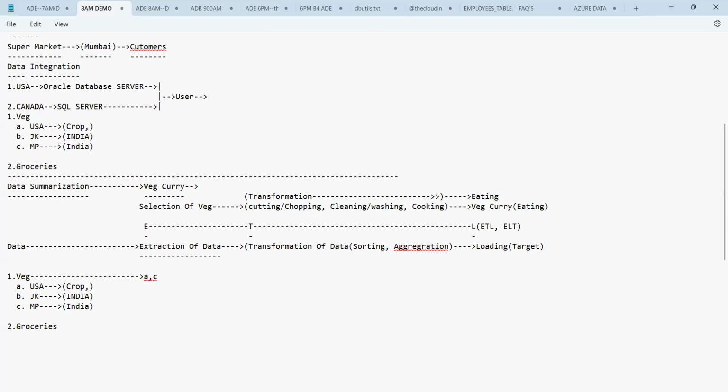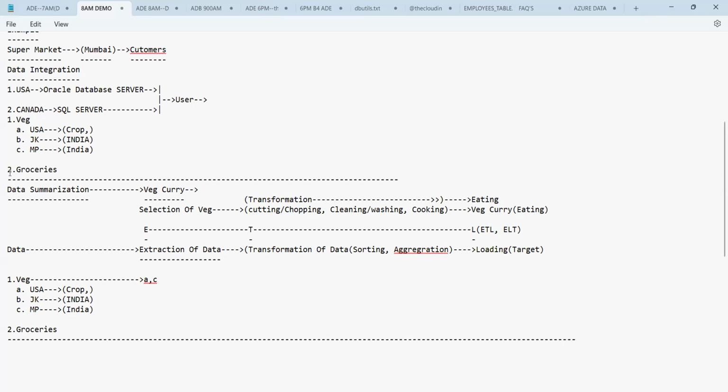ELT is also there, which stands for extraction, loading, and transformation. So these are all the things we can perform. Data summarization is nothing but ultimately using the ETL or the ELT process on the data. That is called data summarization. Everyone is clear now on what data summarization is.